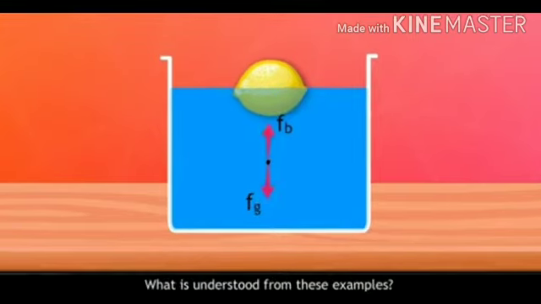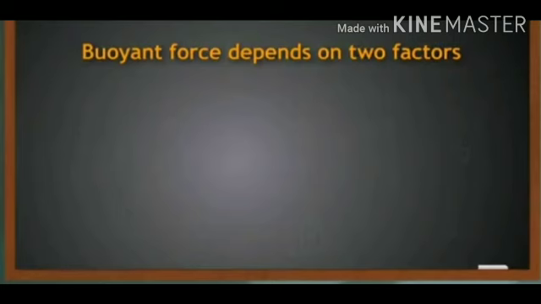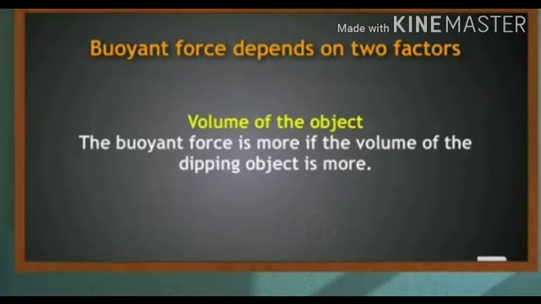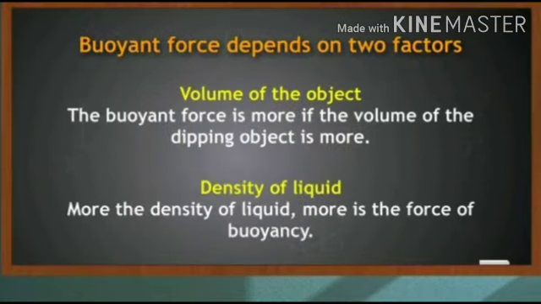What is understood from these examples? Buoyant force depends on two factors. First, the volume of the object. That is, the buoyant force is more if the volume of the dipping object is more. And the second one is the density of the liquid. That is, the more the density of the liquid, the more is the force of buoyancy.